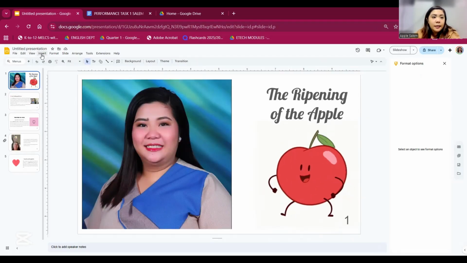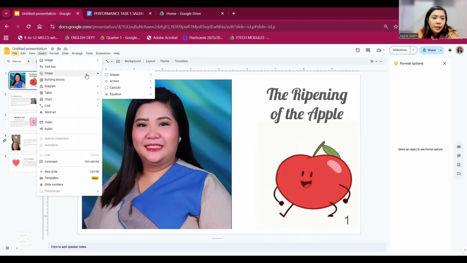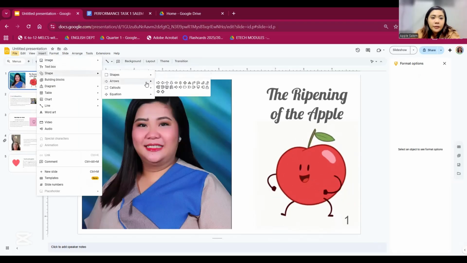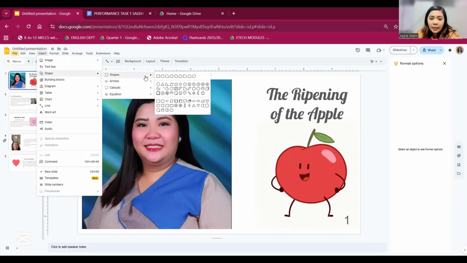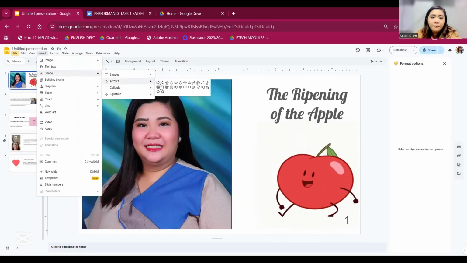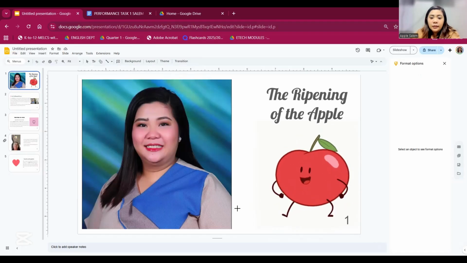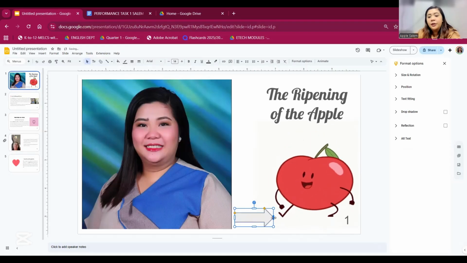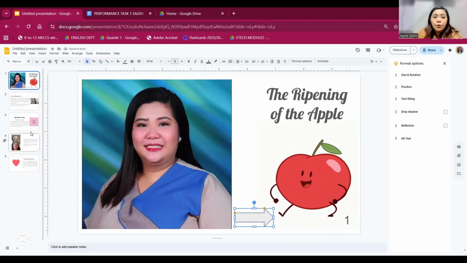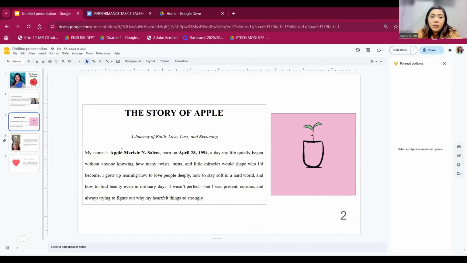So let's say, let's insert a shape. You can use arrows, you can use shapes, whichever you prefer. Let's say I will insert an arrow here to lead me to slide number 2, which is now on slide number 3.